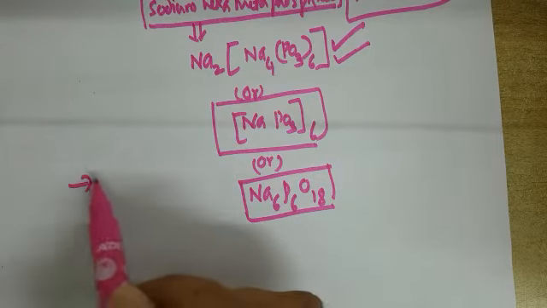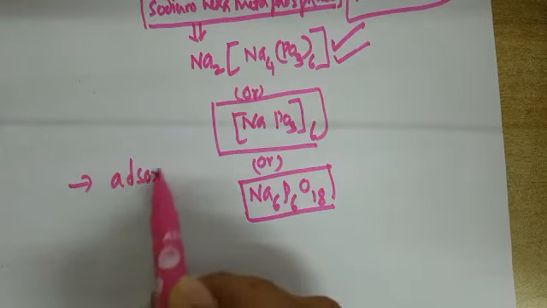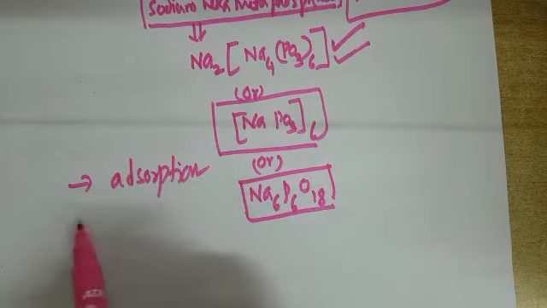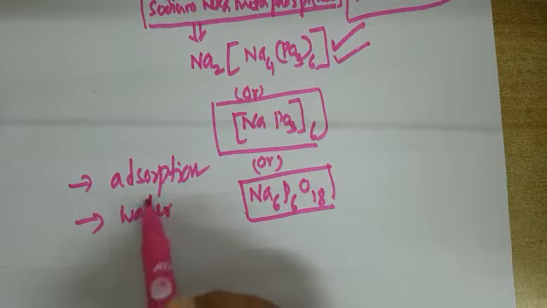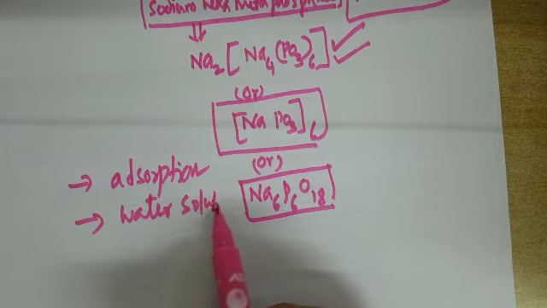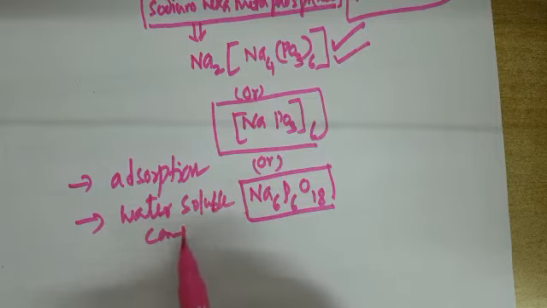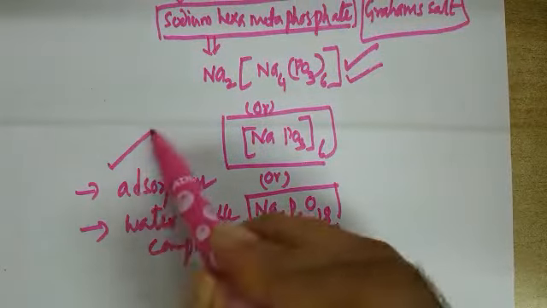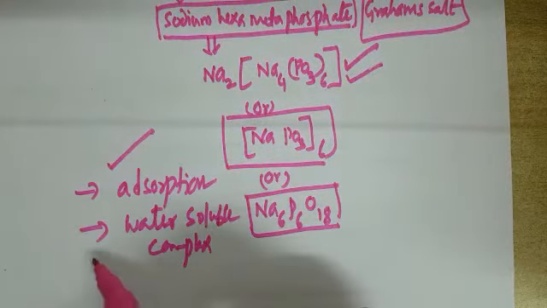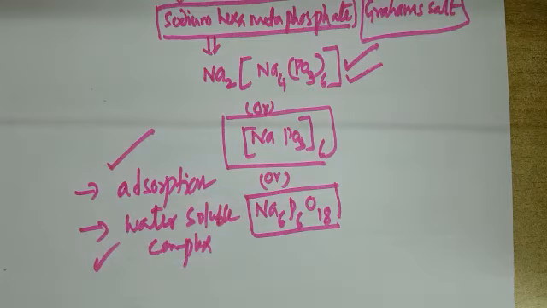Removal in 2 ways. One is what? Adsorption concept. And the second one is by forming a water soluble complex. This is the way of removal of hardness in this process. The adsorption concept is involved and the water soluble complex is involved. The inactive complex anion does not react with soap. So see the reactions now properly.